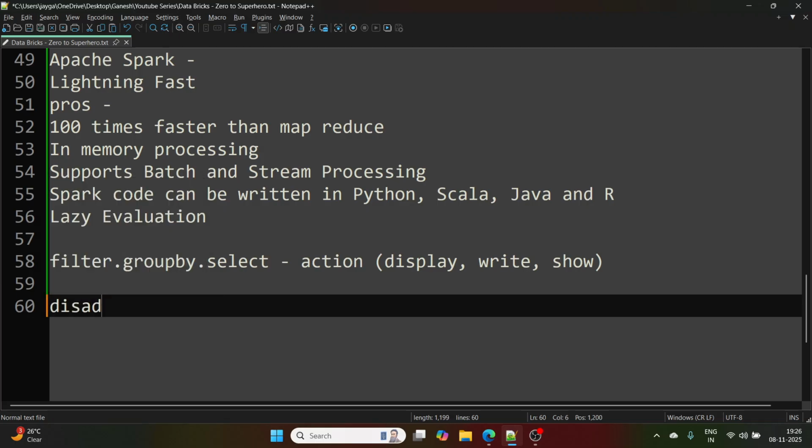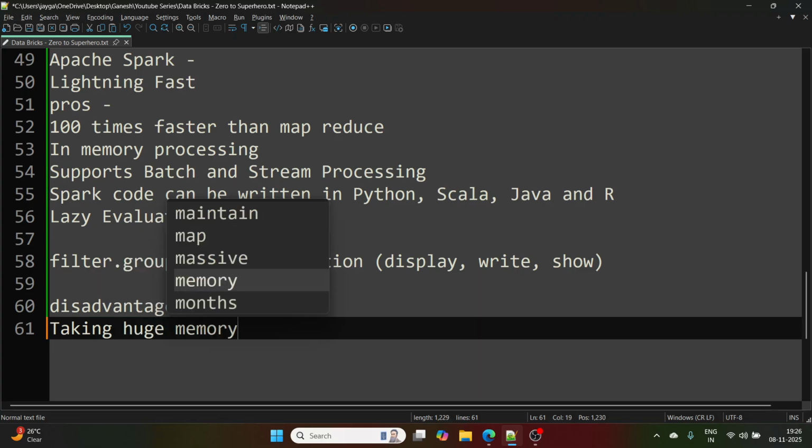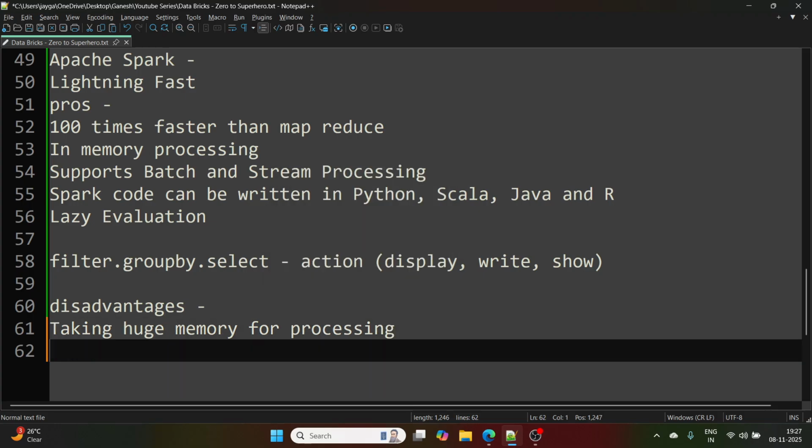Now disadvantages. Every tool, every technology has some disadvantage. The very first disadvantage: it is in-memory processing, so it was needing huge memory for processing. Next thing, the infrastructure, a very important thing. Infrastructure needed to be managed by an expert team.